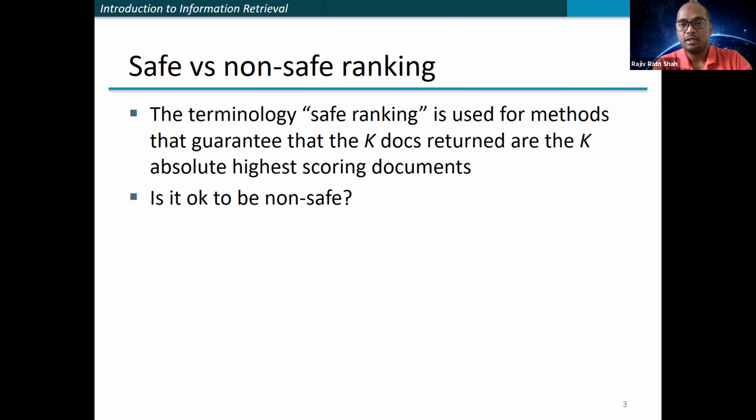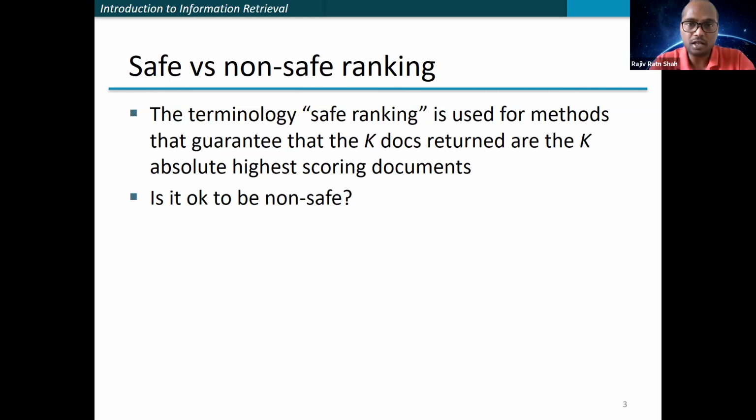In a way, if you're returning K documents, these are the topmost K documents, having the highest cosine similarity, if you're using cosine similarity as a similarity metric, right? So if there are any documents which are missed in this top K, it means it is not safe. So as a question, what do you think?